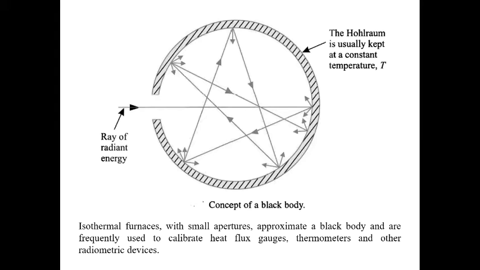So an isothermal furnace with a small aperture approximates a black body and is frequently used to calibrate heat flux sensors, thermometers and other radiation devices. So this is the concept of the black body.